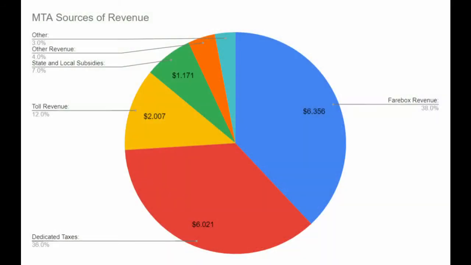The Metropolitan Transit Authority, or MTA, of the New York City metro area collected over $16 billion in revenue in 2019. Almost half of it came from dedicated taxes like the Metropolitan Commuter Transportation Mobility Tax and subsidies from cities and states in the region. But half of that revenue came from fare boxes on buses and subways and from tolls on bridges and tunnels. Both sources are susceptible to issues with what we call elasticity.